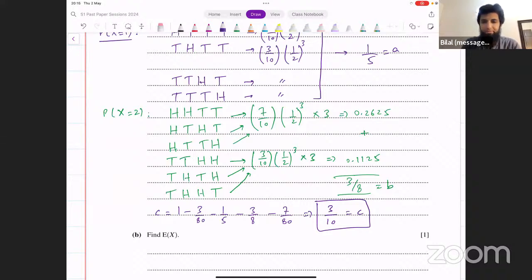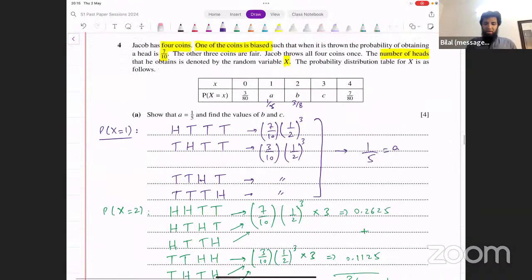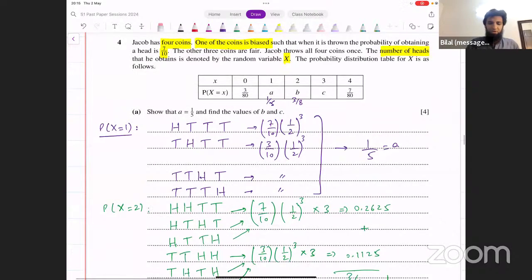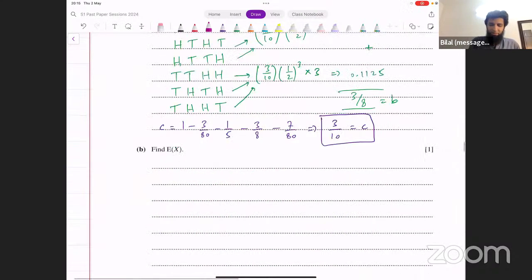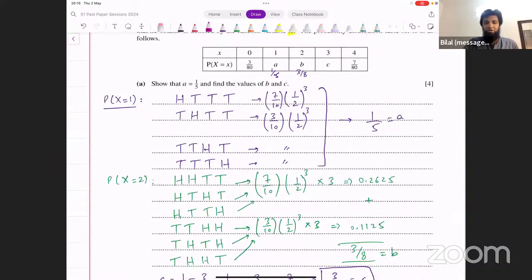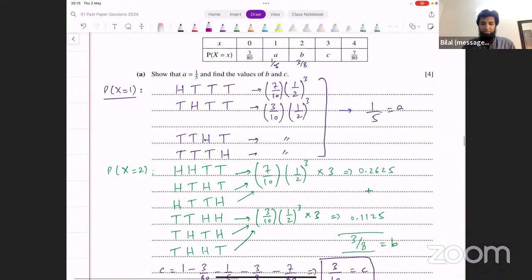Right? Okay, good. Now we need to find the expected value of X. How do you do that? For this, you just have to use the formula sigma XP. I'm sure you can all do that. Right? This part is straightforward. Expected value of X is just sigma XP. You can evaluate this. You've got the probabilities, you've got the values of X, multiply them together, and then add them up together. You will get the result. Okay, what's the result for expected value of X?